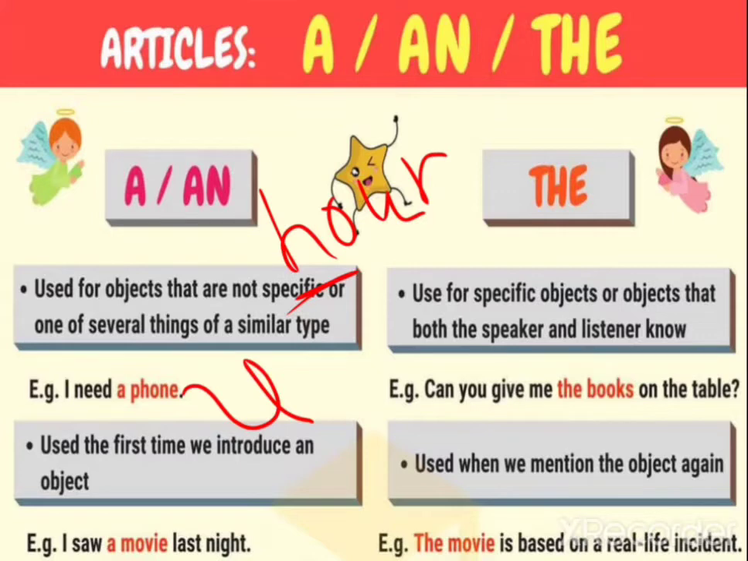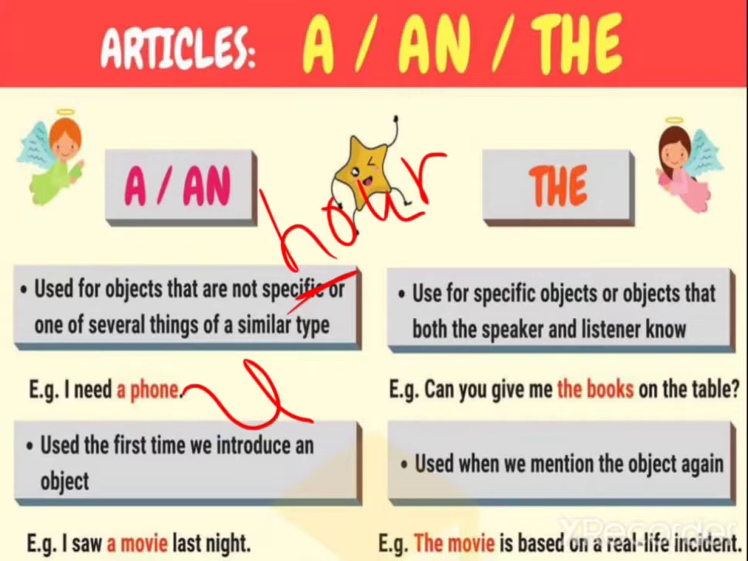Now look at the article the. Use for specific object or objects that both the speaker and listener know. Can you give me the books on the table? When you are aware of that thing, for that you can use the. If you don't know anything, if you are not aware of that thing, for that you have to use a or an according to object. Or you can say when the noun is only one of something or is unique or one of its kind, that time also what we have to use? We have to use the article.